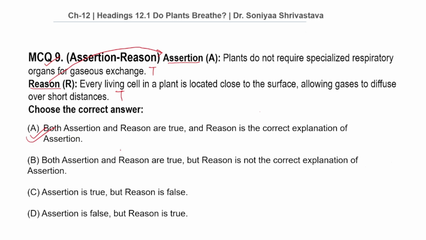Why not B? Because the reason directly explains the assertion. Therefore, this is wrong. Why not C? The reason is also true. Therefore, this is wrong. Why not D? Because the assertion is true. Therefore, this is also wrong.